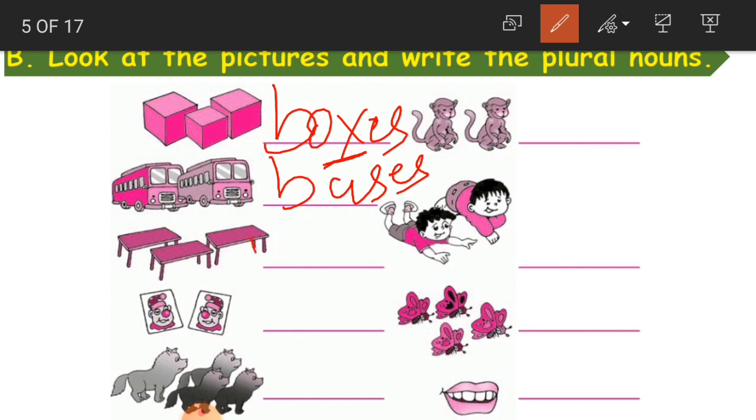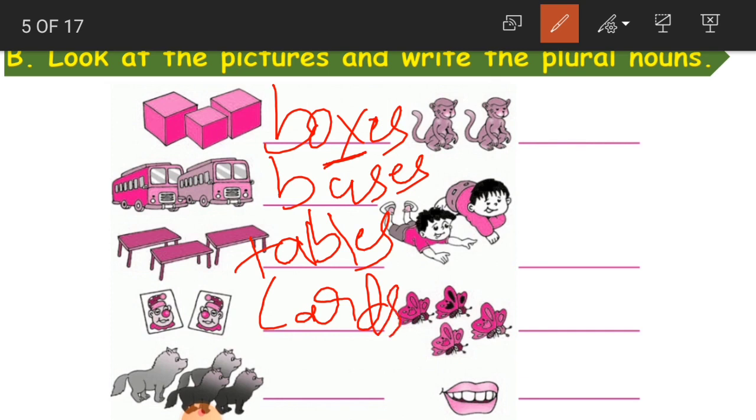Here, tables. Tables. Three tables. Here, cards. Two cards. What are they? These are, like we call them, dogs. Okay. Then, or puppies. We call them puppies. Okay. Here, monkeys.